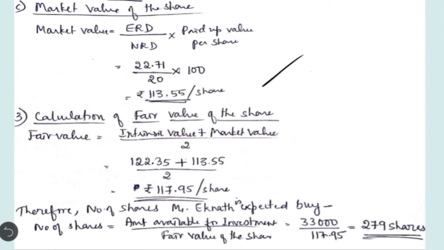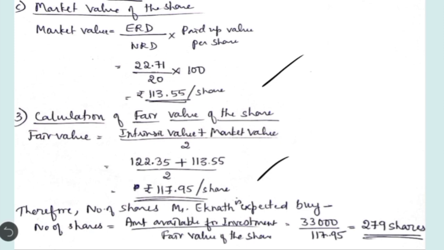So expected rate is 22.71 divided by normal rate as given in the question, it is 20% into paid up value per share is 100. So you get the market value to be 113.55 per share. Then let's calculate the fair value, which is equal to (intrinsic value plus market value) divided by 2. 122.35 plus 113.55 divided by 2, you get 117.95 per share.